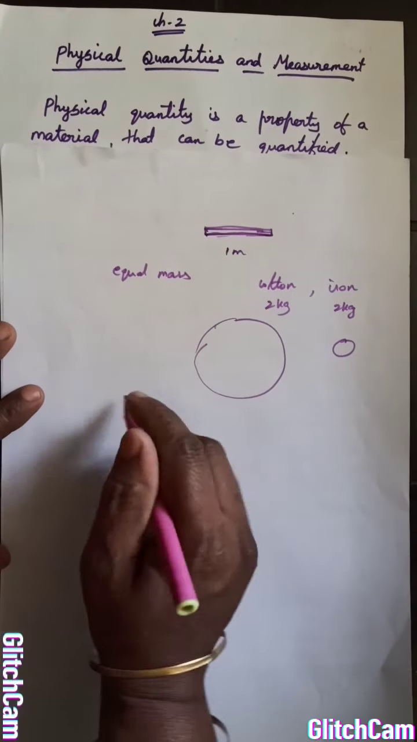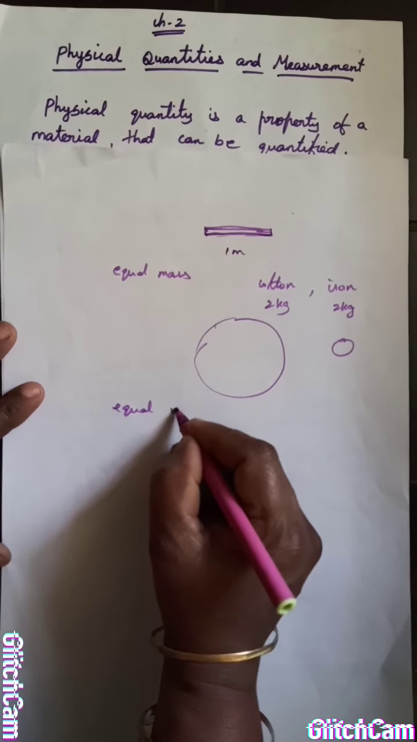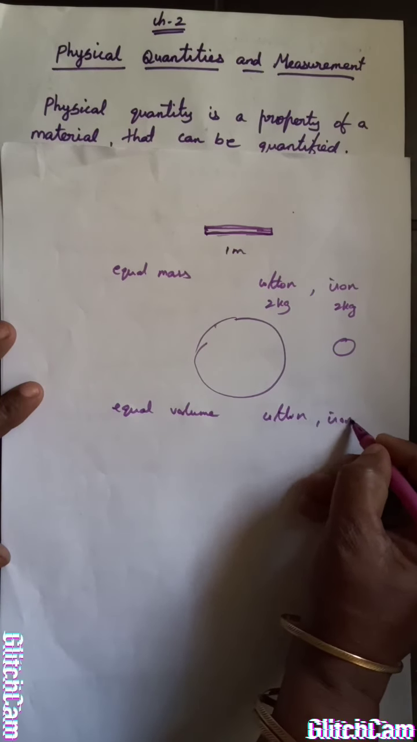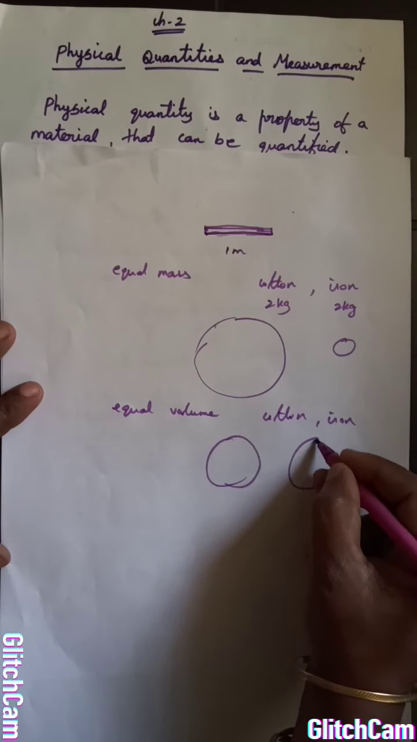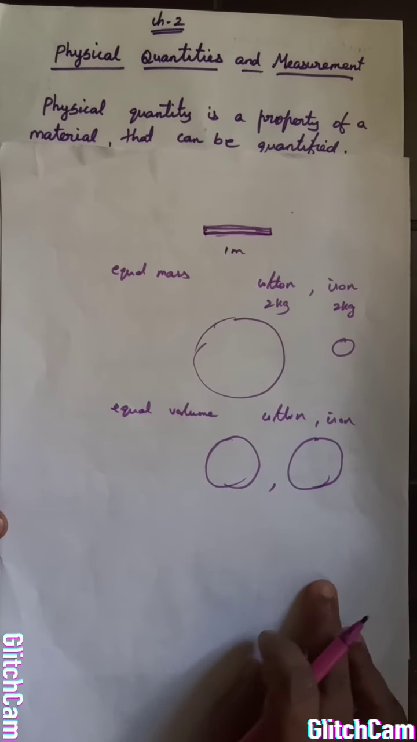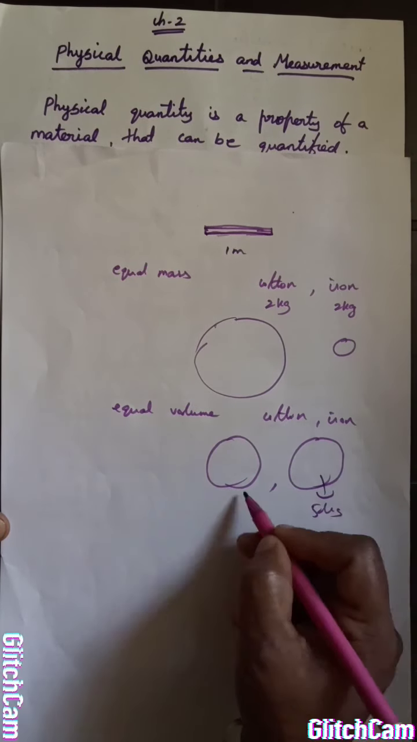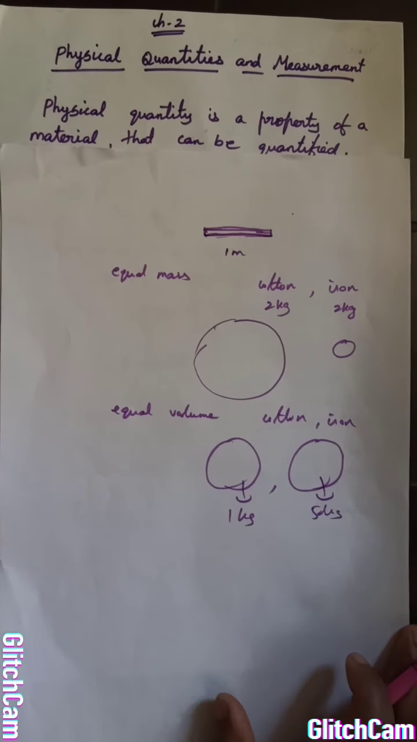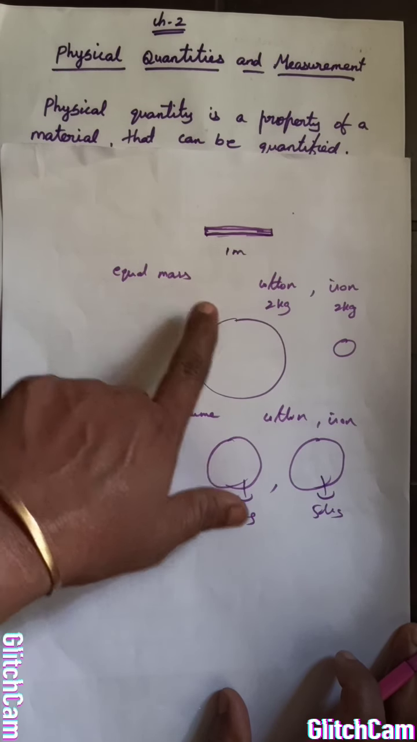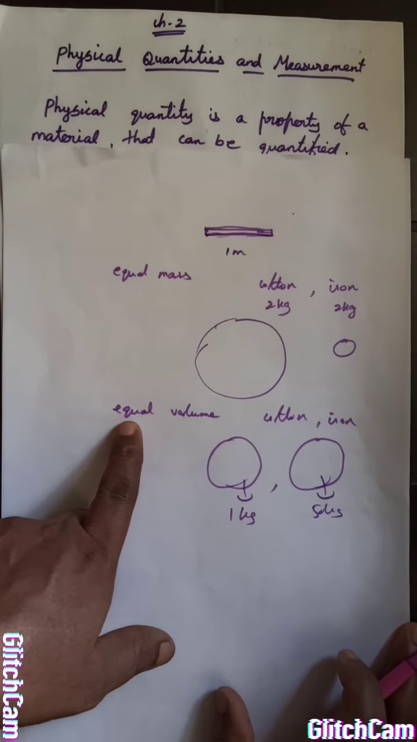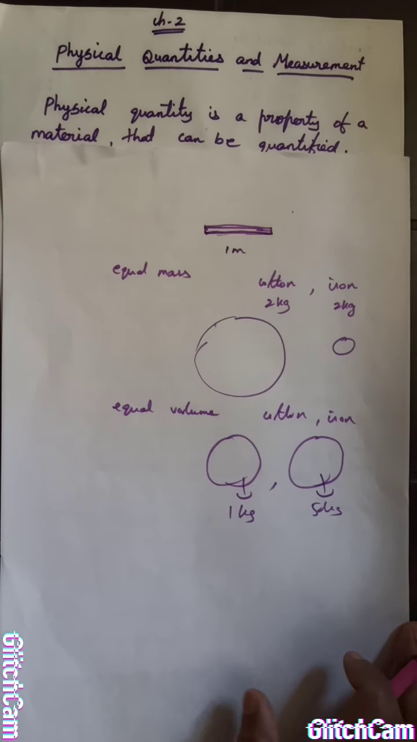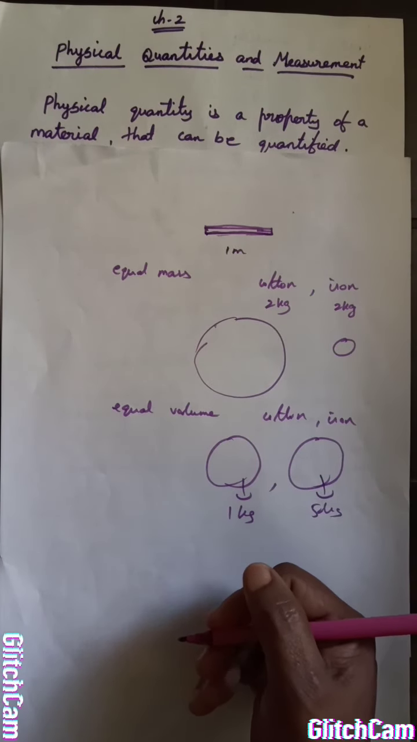Isn't it? So the second concept, take an equal volume of two different substances, the same cotton and iron. So we have taken the same volume of different substances. Now the question is, do these two have equal masses? No. This may have maybe 50 kg and this maybe 1 kg. So from this concept, equal masses of two different substances have different volumes. From this concept, equal volumes of two different substances have different masses. So from this we have explained what density is.